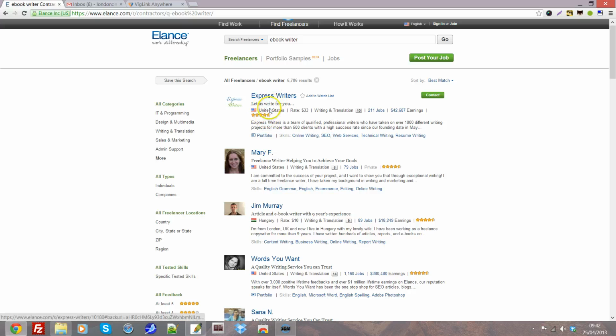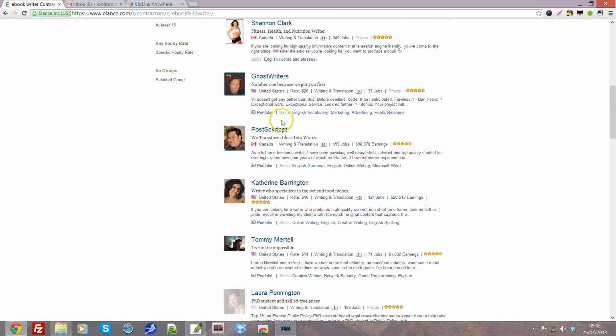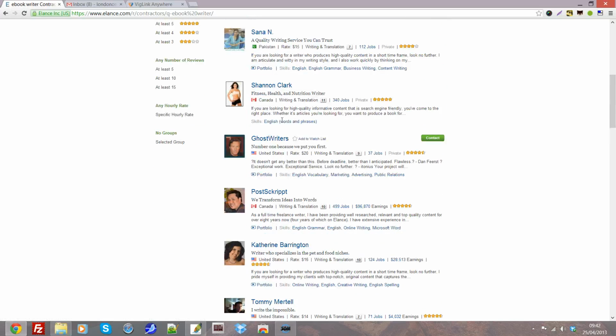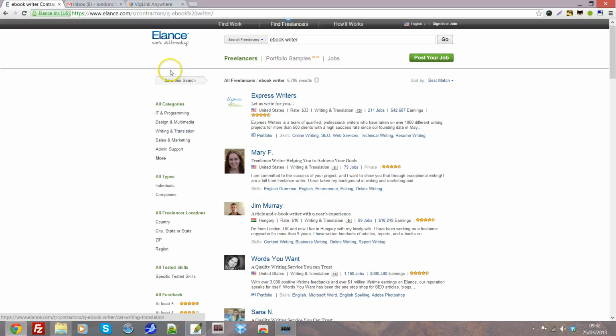Now you can see here their feedback rating, their hourly rate, how many jobs they've done, and some people will even place their earnings here in the last 12 months. Now some people will also keep that private. Now you can look through the whole list and contact any of these freelancers directly, or you can go on the left here and change the categories if you wish.